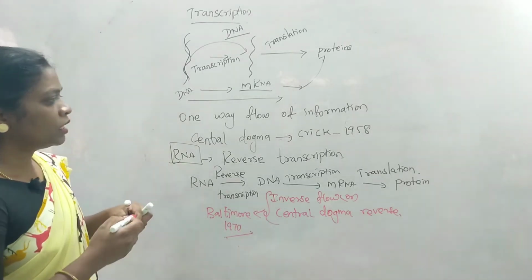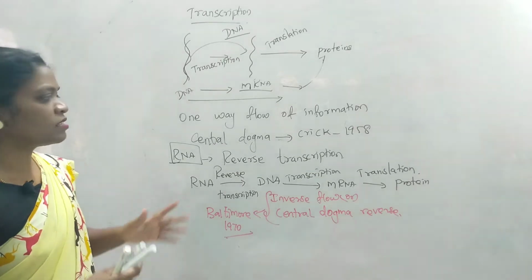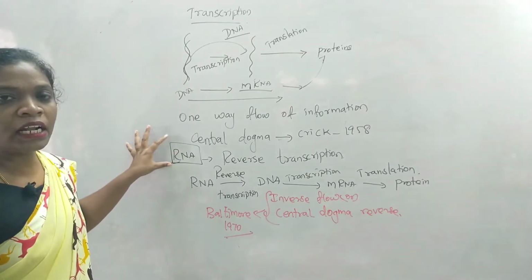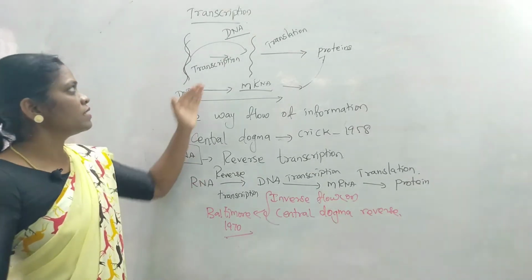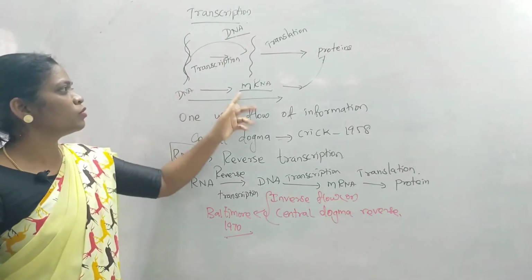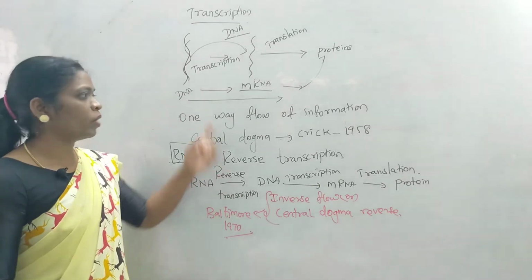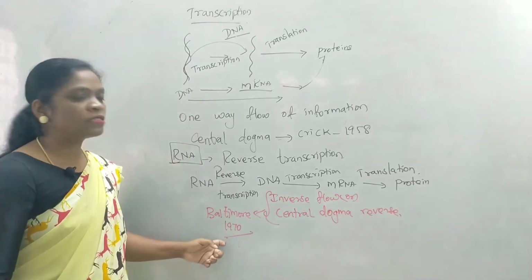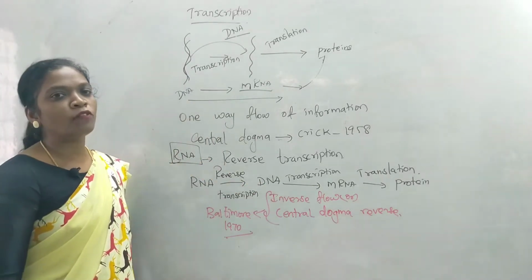So the process of transcription is reversed in case of organisms which contain RNA as genetic material. In case of organisms which contain DNA as genetic material, the information goes from DNA to mRNA, then to the protein. So it is one-way flow of information, and this is inverse flow of information.